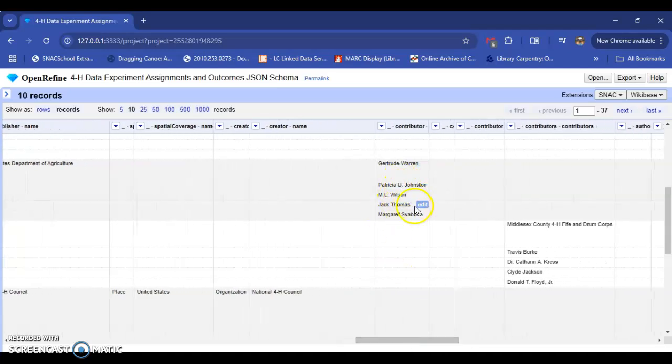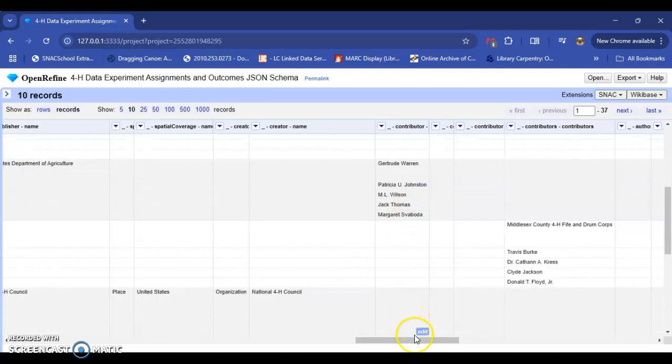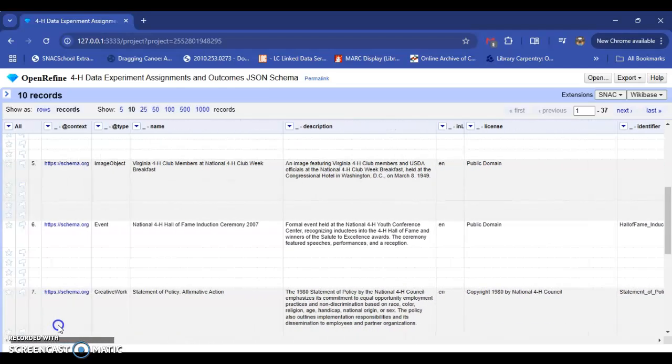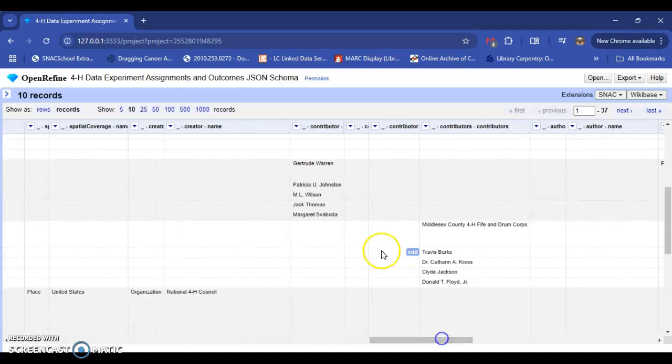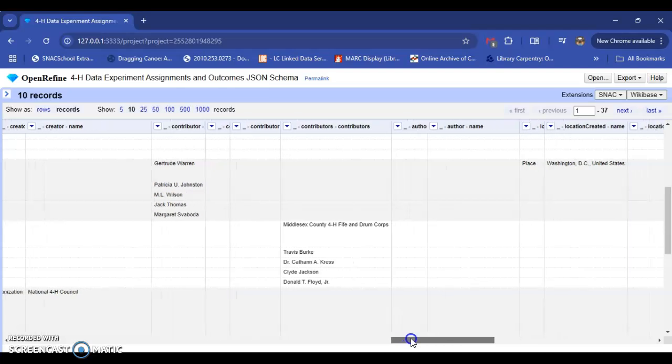Contributor has some of the names that contributed, let me scroll all the way over. This one is club members for the National 4-H Club Week Breakfast. So it's good that it lists the contributors for that particular event at that time. Okay, this one is an additional one.